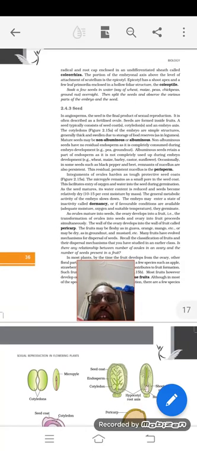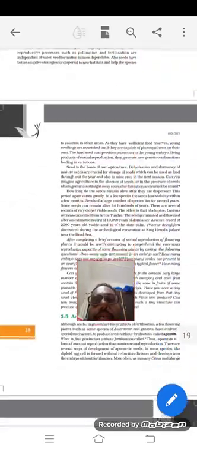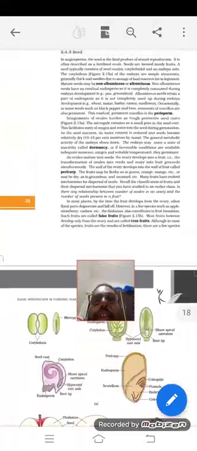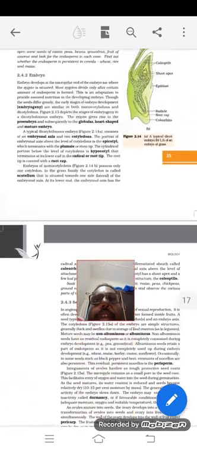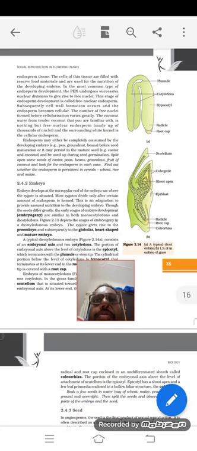endosperm nucleus will divide in such a way that they divide very freely, and give rise to many free nuclei, and these nuclei will be developed into a free nuclear endosperm. Sometimes what will happen, this free nuclear endosperm will get a cell wall formation around them. So those endosperms we will call cellular endosperm.